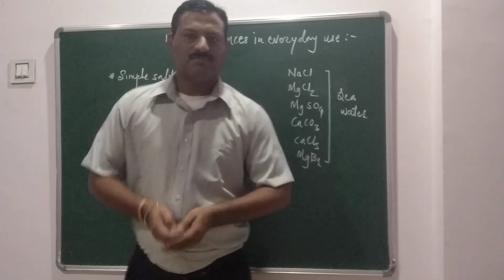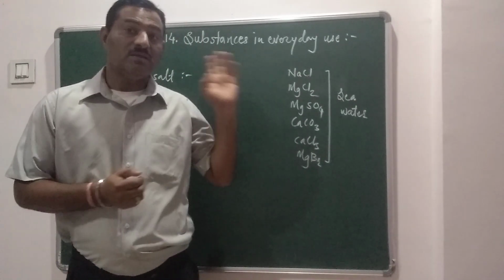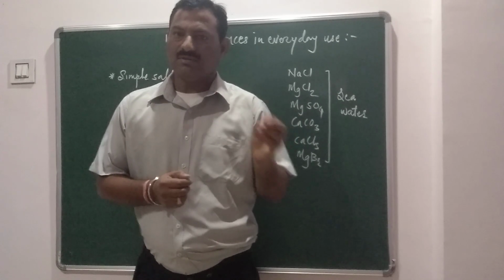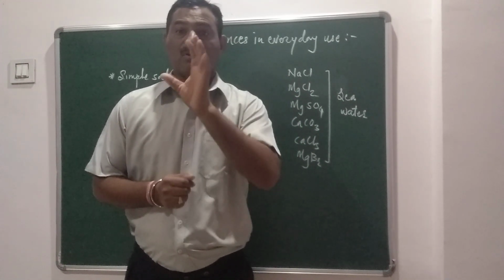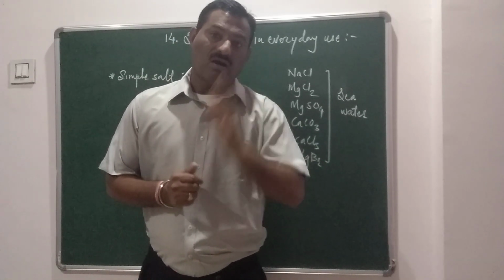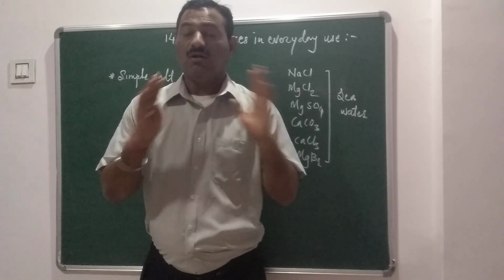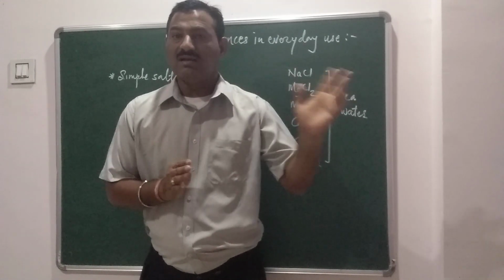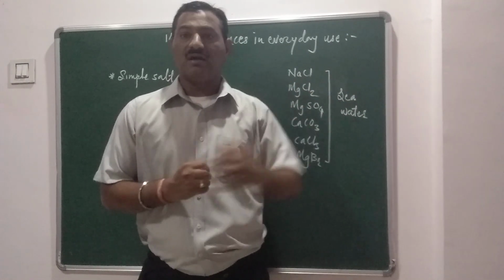Good morning, students. Today we have a new chapter, that is Substances in Everyday Use. In the last chapter you studied about carbon compounds. What is carbon? The important element, and what compounds are formed from carbon. We studied that all organic compounds are made up of carbon, so carbon-containing compounds are called organic compounds, which have great importance in our life.